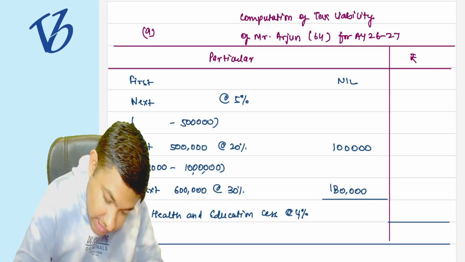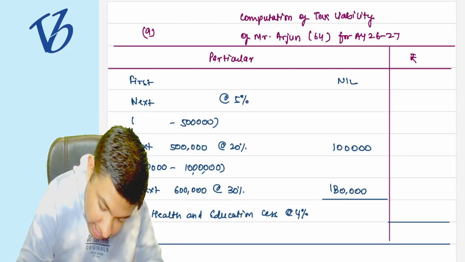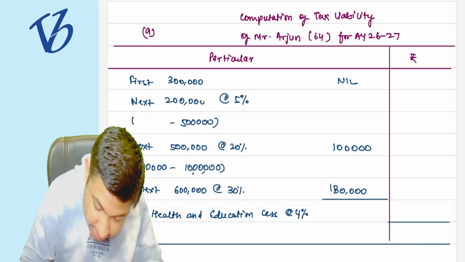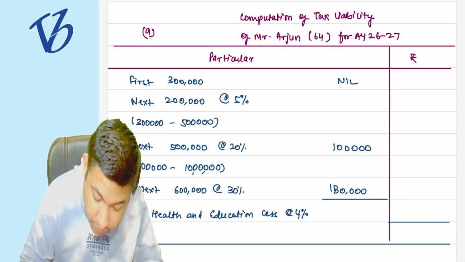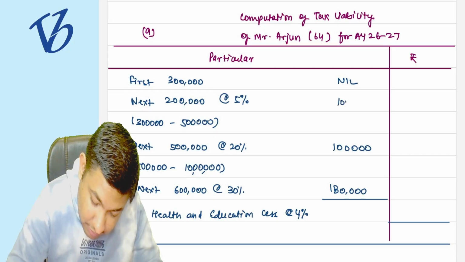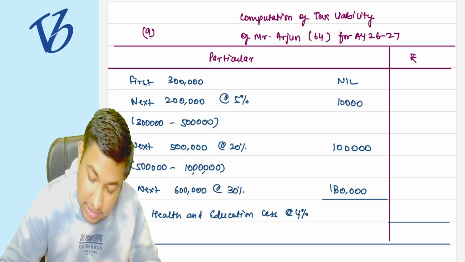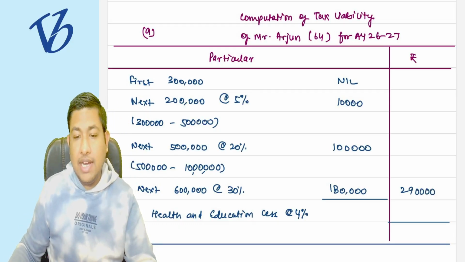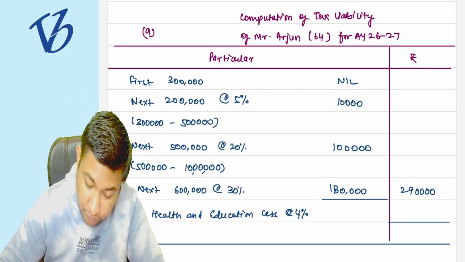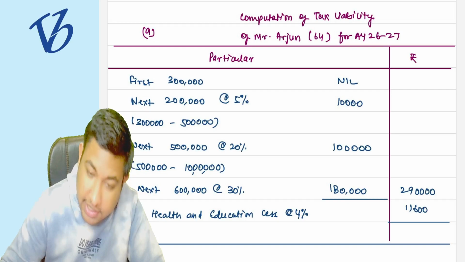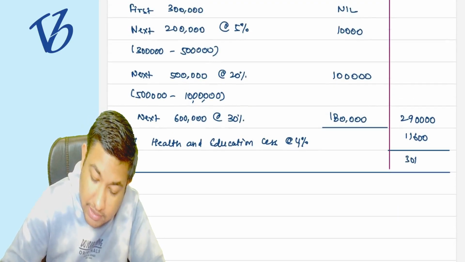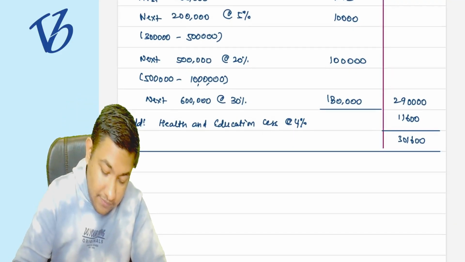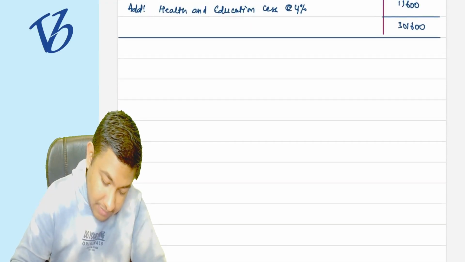Now it's 64 years of age, so up to the first 3 lakh rupees, no tax. On the next 2 lakh rupees, that is from 3 lakh to 5 lakh, that is going to be 10,000. Plus this is going to be 2 lakh 90,000. Correct? Now, plus 4% HEC is going to be 11,600. Now it is going to be 3 lakh 1,600. Understood?